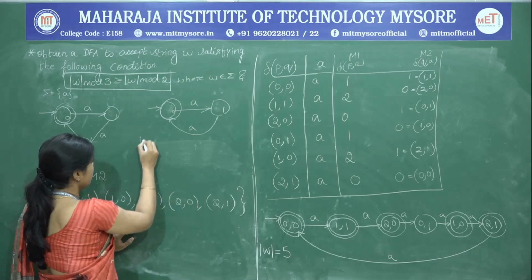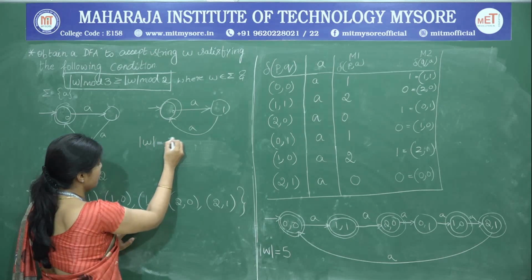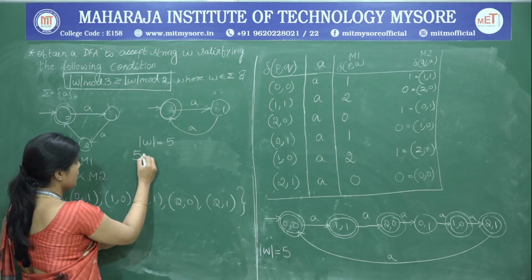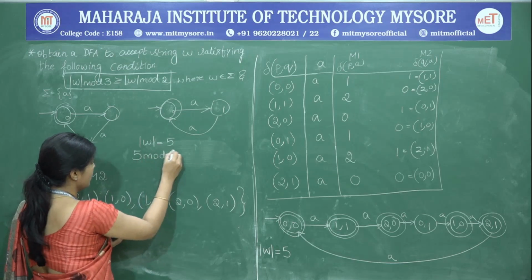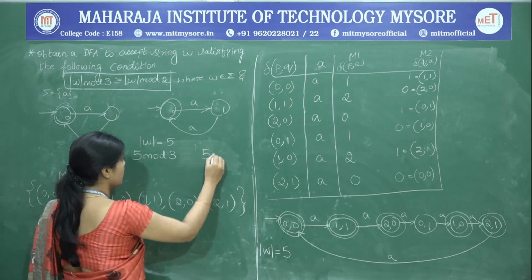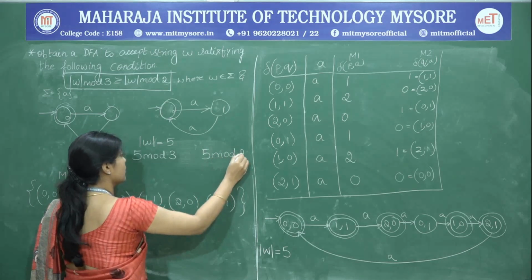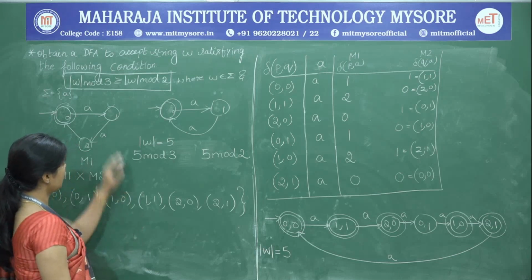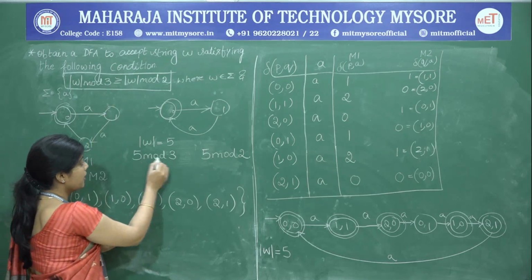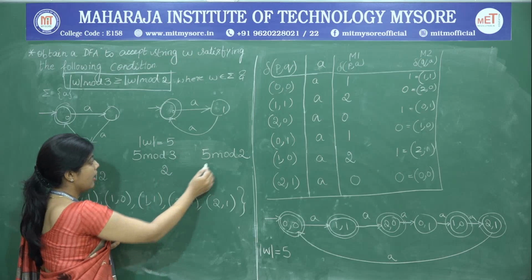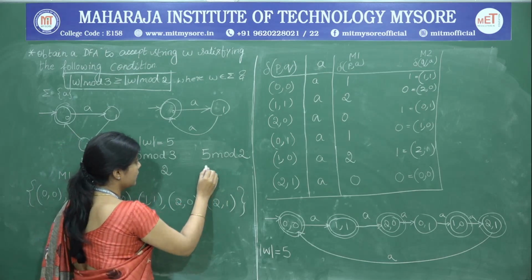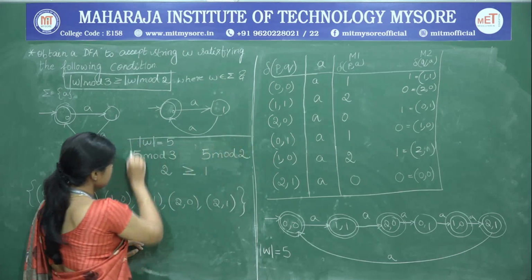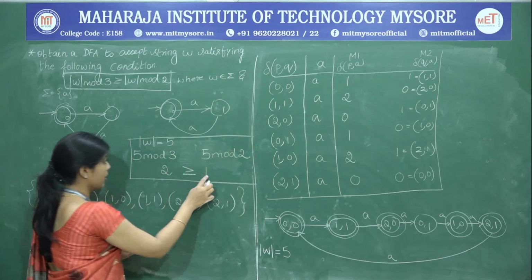In that case, 5 mod 3 and 5 mod 2. These are the two things that we are interested in, and we will check whether it satisfies the condition of greater than or equal to. So, 5 mod 3 is 2 and 5 mod 2 is 1. So, it does satisfy the criteria of 2 greater than or equal to 1.